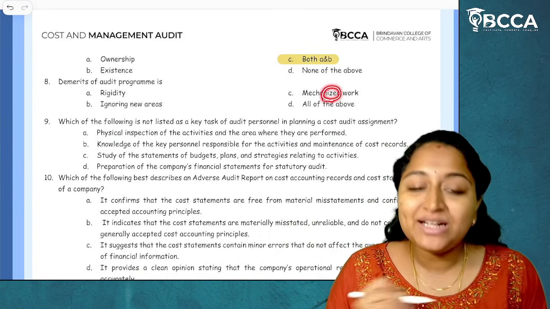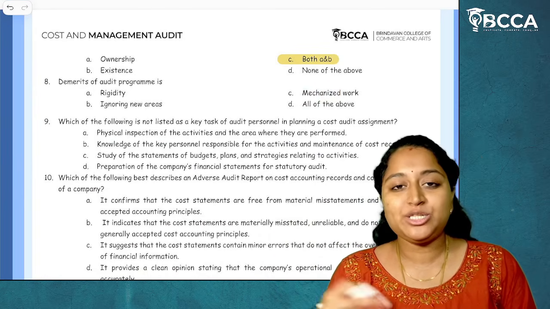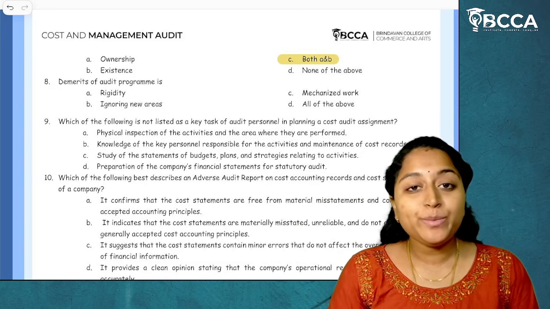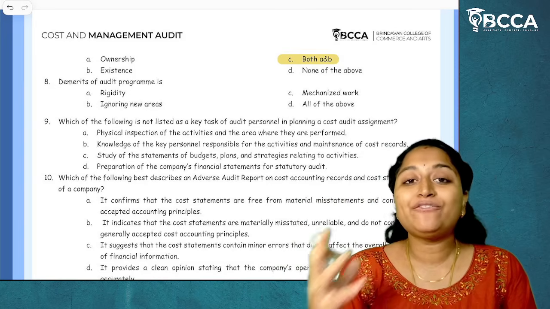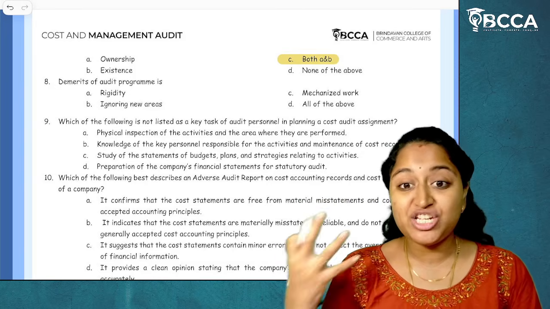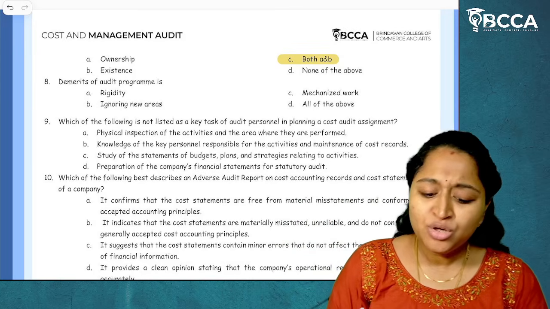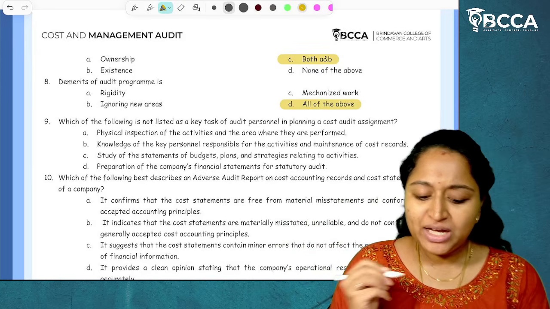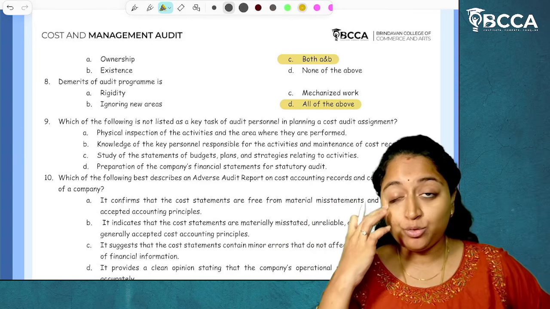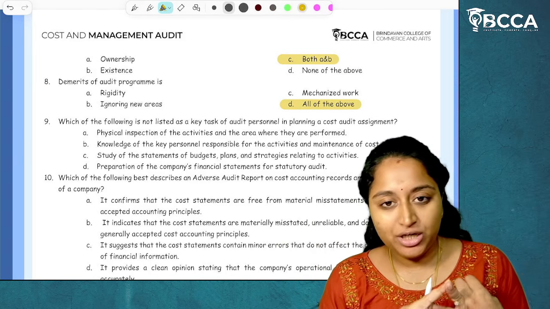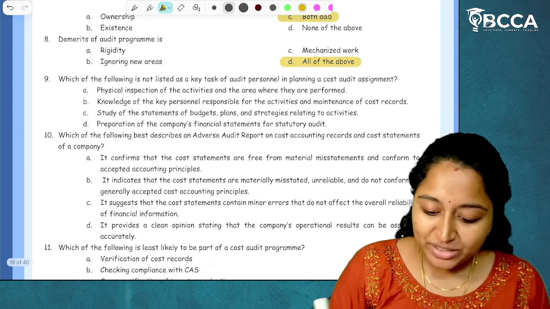And the third, mechanized work, which means what should be done, how should be done, it is already fixed, and you have to only follow it. You can't change anything. So that is called as cost audit program. So the answer could be all of the above. So the demerits of audit program will be rigid, ignoring new areas, and mechanized work. I hope it is clear.